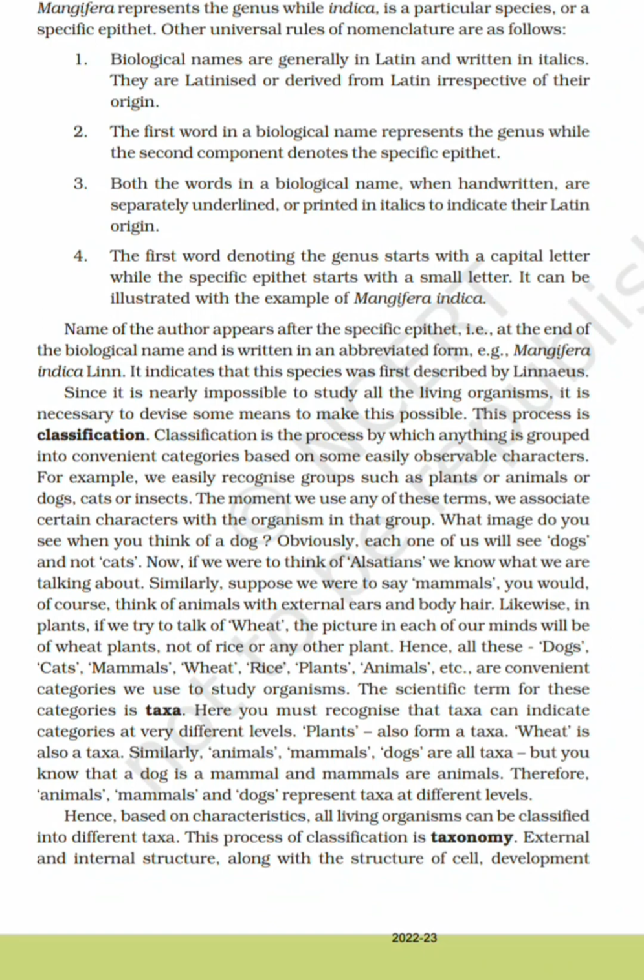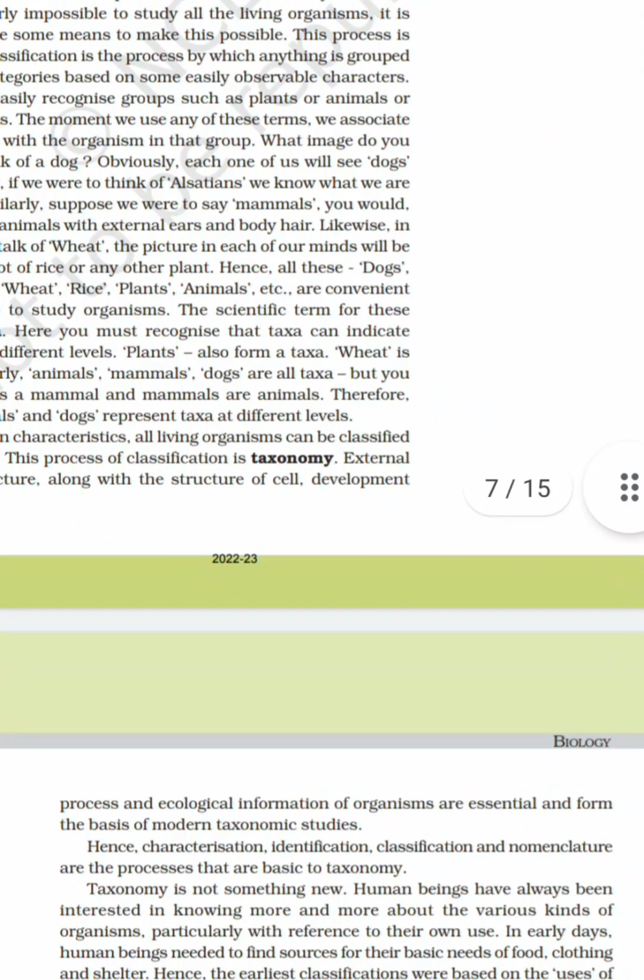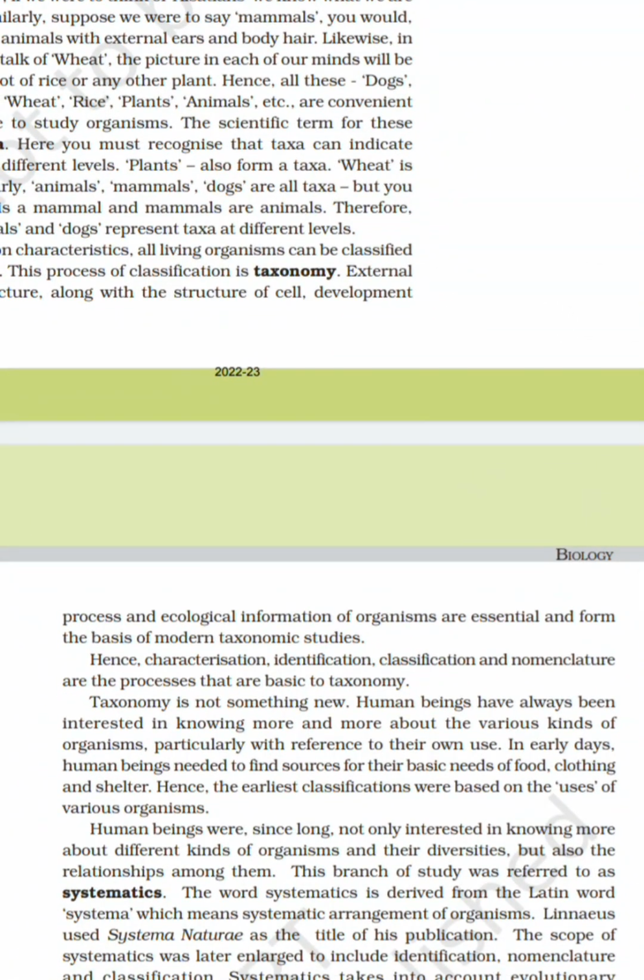Hence, based on characteristics, all living organisms can be classified into different taxa. And this process of classification is taxonomy. External and internal structure, along with the structure of the cell, development process and ecological information of organisms, are essential and form the basis of modern taxonomic studies. Hence, categorization, identification, classification, and nomenclature are the processes that are basic to taxonomy.